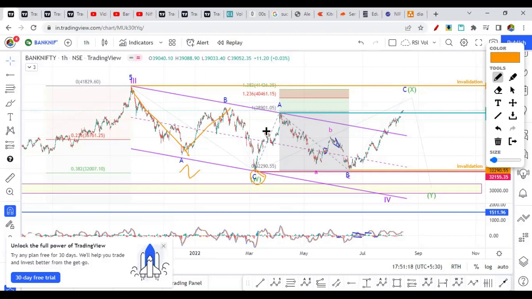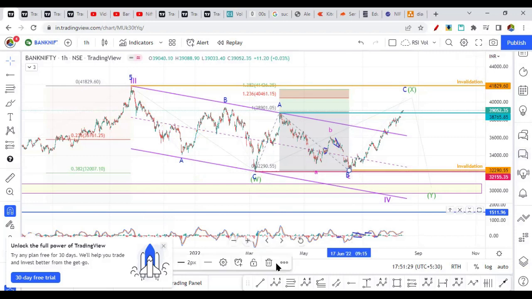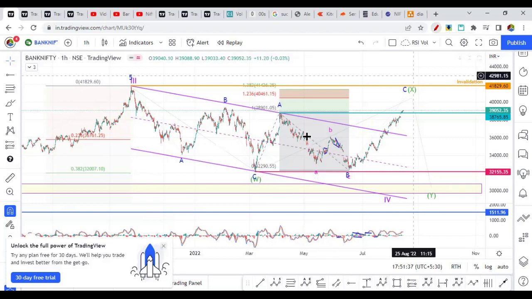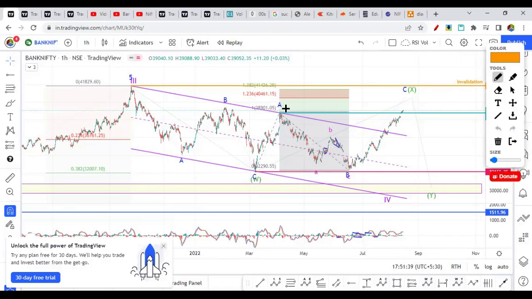So this is a zigzag and this is a pullback wave. You can call it a 3-wave structure A, okay? And then we have a 3-wave structure B, which didn't break the previous low, right? So let me remove this invalidation point. This didn't break the 32,155 low. So we can call it wave B completed as a 3-wave structure. So 3, 3, and then a 5-wave structure. So this is a normal flat correction. So zigzag, then X wave is in progress, right, which is a flat correction, and then again it can be anything. It can be flat, zigzag, etc. in a Y wave. So Y wave will be a 3-wave going towards 30,000. That's what we can assume.